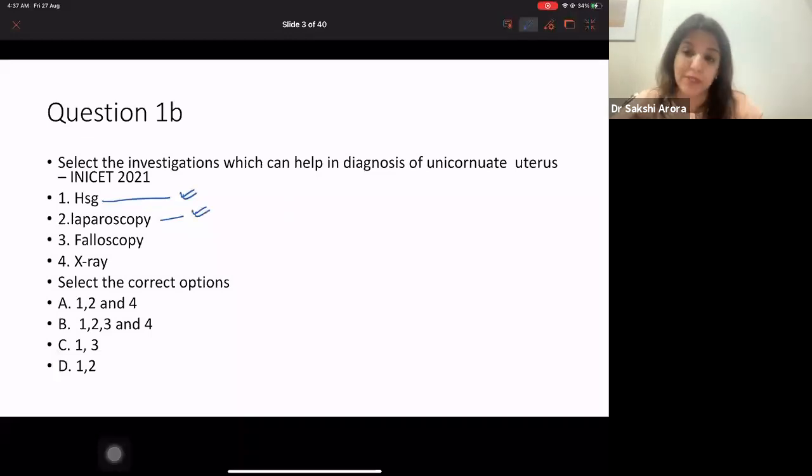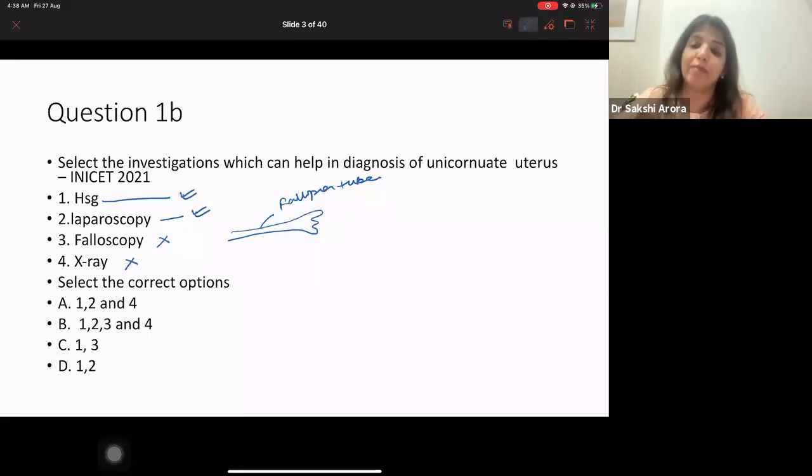Laparoscopy, yes, it helps in diagnosis. Falloscopy, what is falloscopy? Falloscopy is when you look inside the fallopian tube, right? So falloscopy doesn't help in diagnosis of uterine malformations. Similarly, X-ray doesn't help in diagnosis of uterine malformations. So the correct options here are option 1 and option 2. In other words, option D.